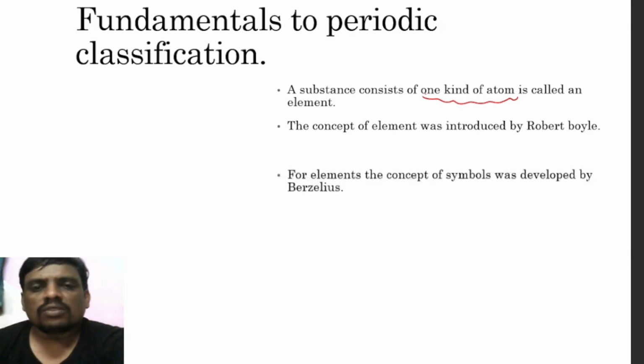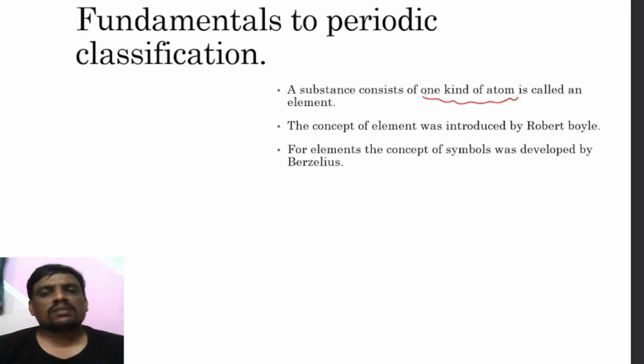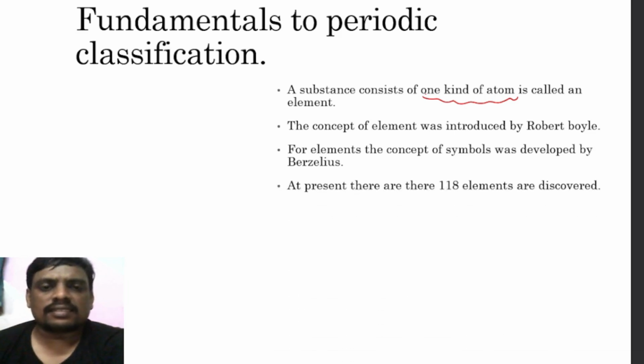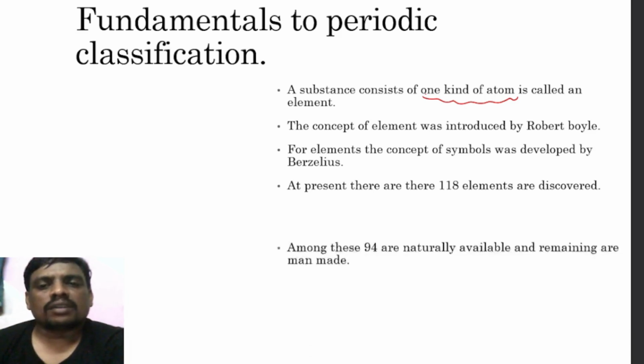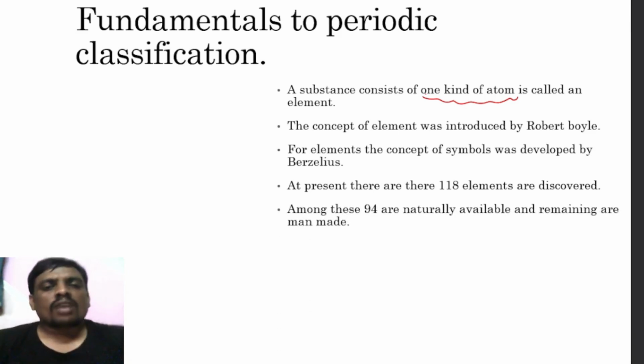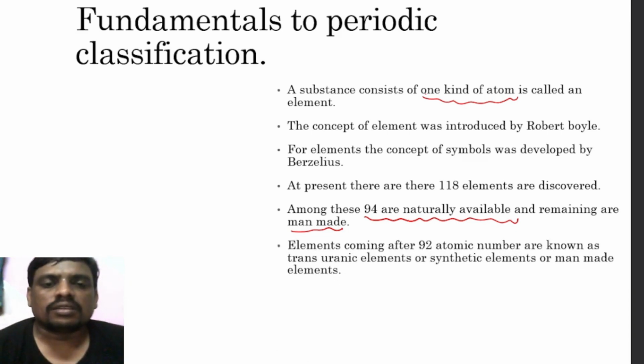When Robert Boyle introduced elements, the symbols for elements were developed by Berzelius, a great scientist. At present 118 elements are discovered. Among these, 94 elements are considered naturally available. The remaining elements are generally man-made for various purposes.